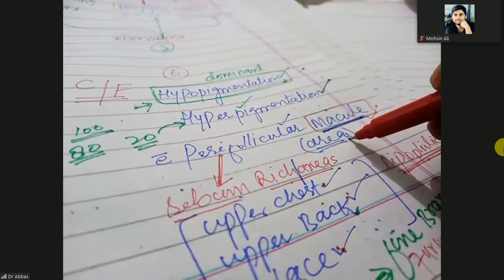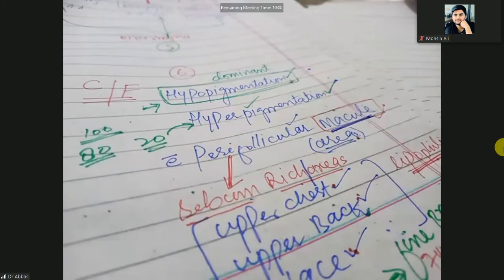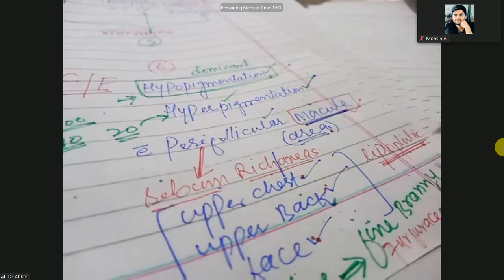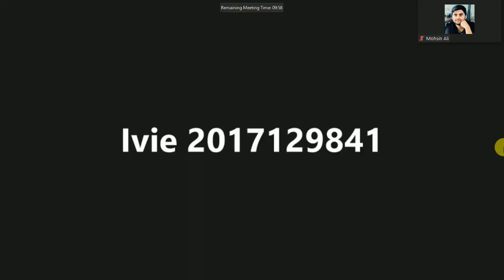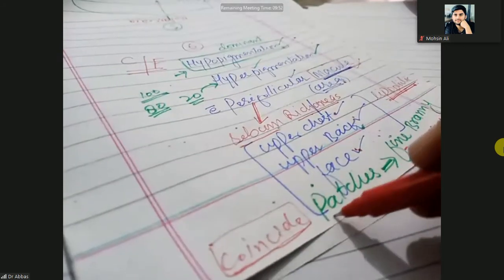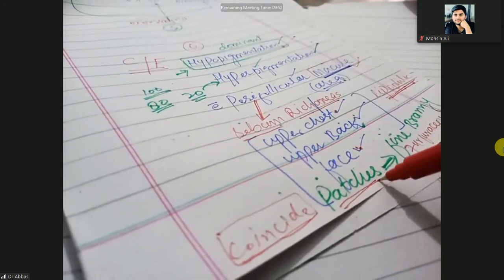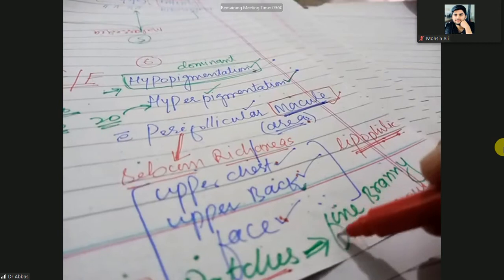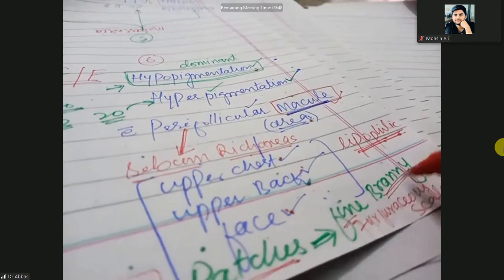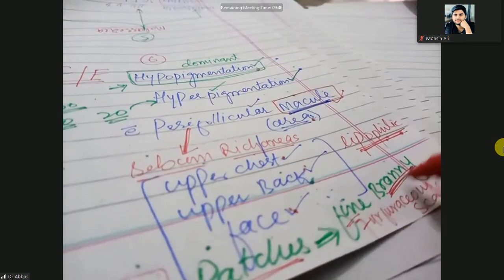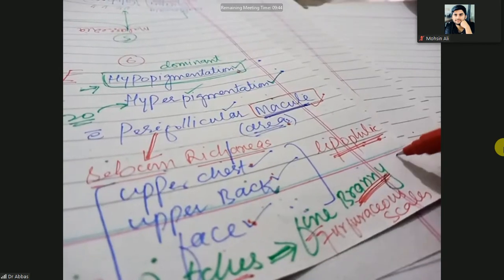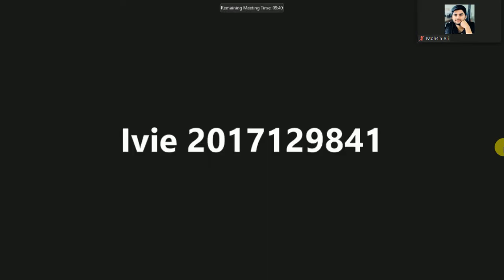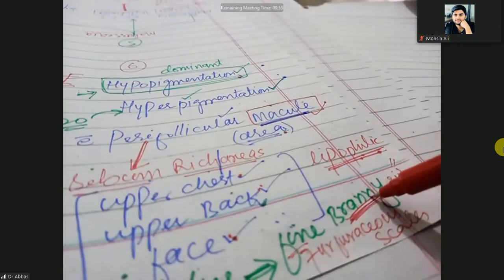These are known as perifollicular areas because this Malassezia group of organisms is lipophilic, and these macules will coincide and become bigger in size, called patches, and these patches will become fine and branny. Branny means the color looks like wheat color, we call it gandumi, brownish in color.